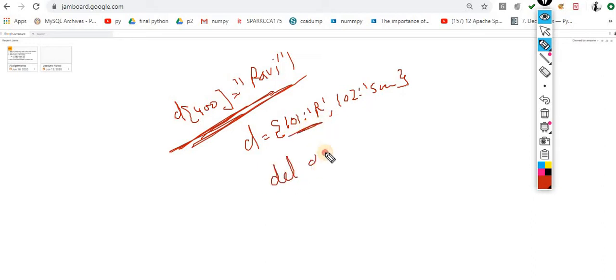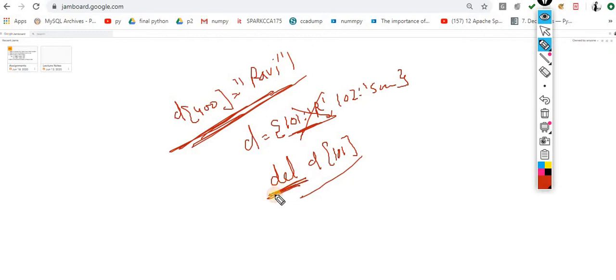So the next one is how to delete an element from a dictionary. We have to delete the element from the dictionary. For that, let's suppose this one is the dictionary: 101 Ravi, 102 Sham. Now imagine you want to delete this 101. For that, very simple: del of d of 101. Yes, perfectly. Now this one is deleted from the dictionary.